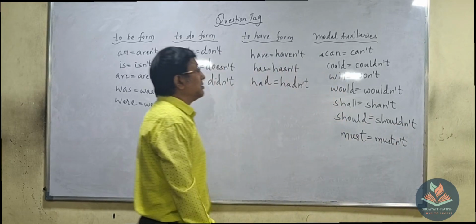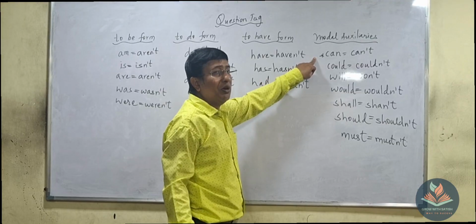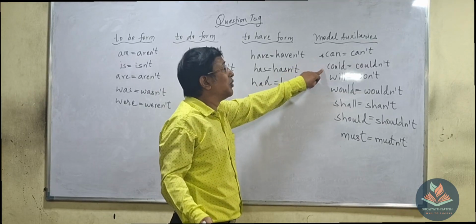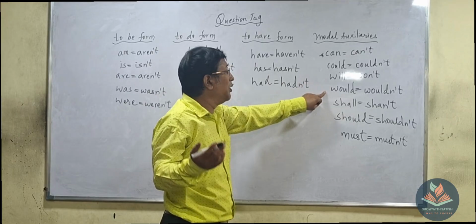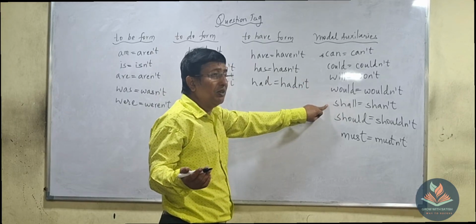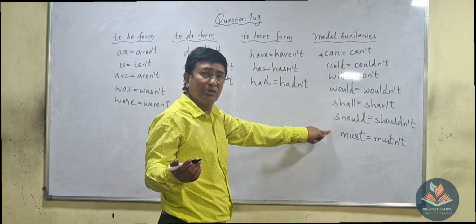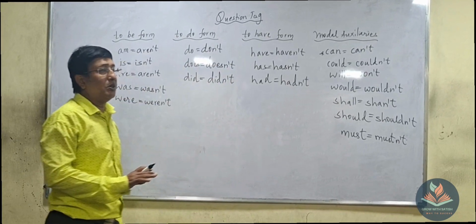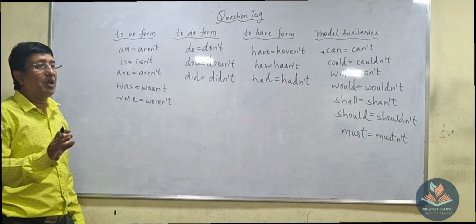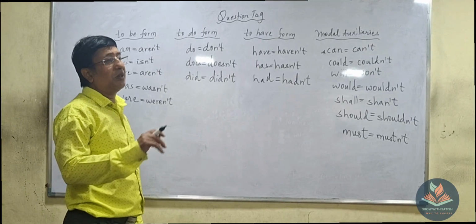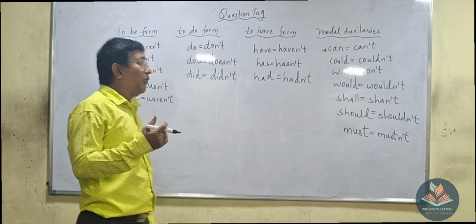Now, once again, repeat the words. Can changes to can't, could, will, would, shall, should, must. But these are the words. If this comes in the sentence and the sentence is in the affirmative, it will change into a negative tag.